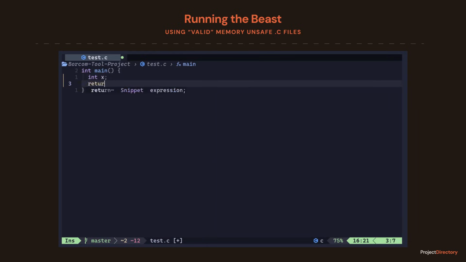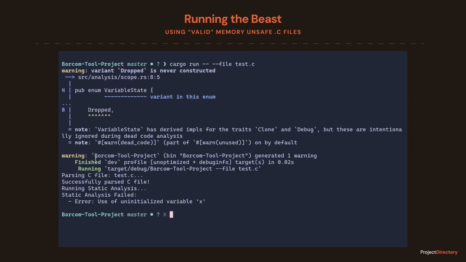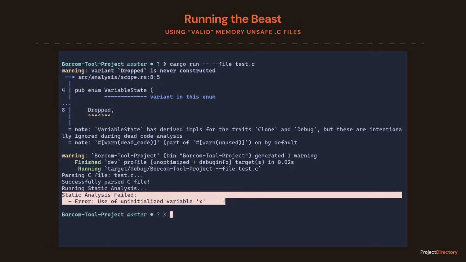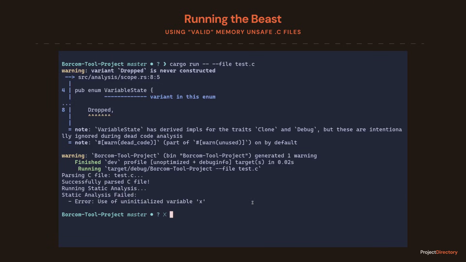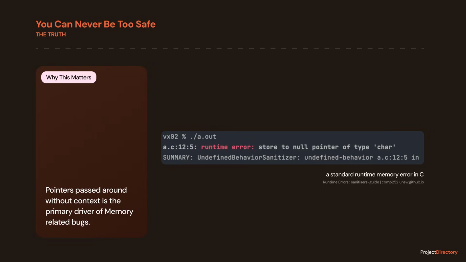Let's try another one. Uninitialized memory. The analyzer checks the symbol table for x. It finds it, but the state is variable state uninitialized. Boom. Error. You might ask, Hari, isn't this overkill? C integers copy by default. They don't even move. Yeah, for integers, it is overkill.